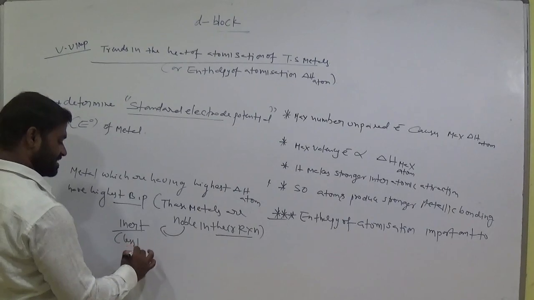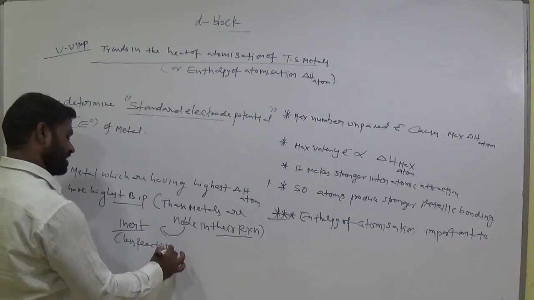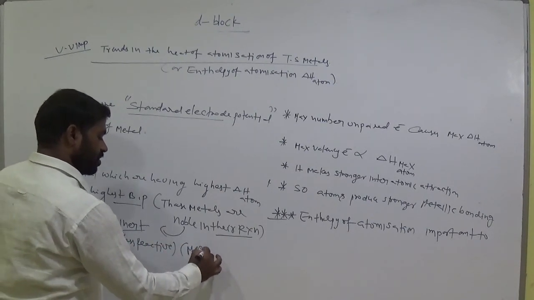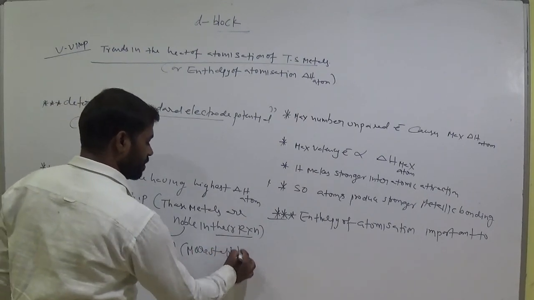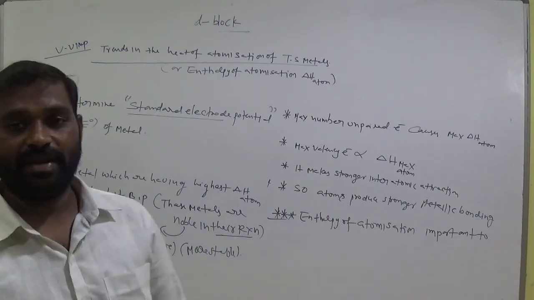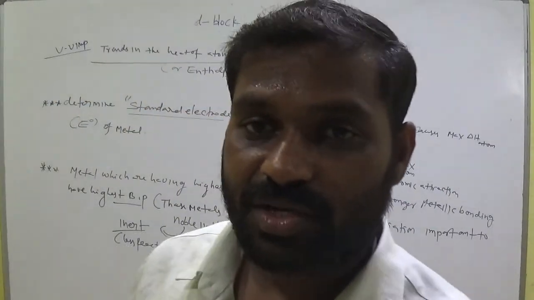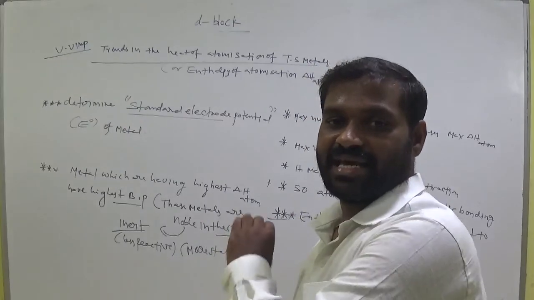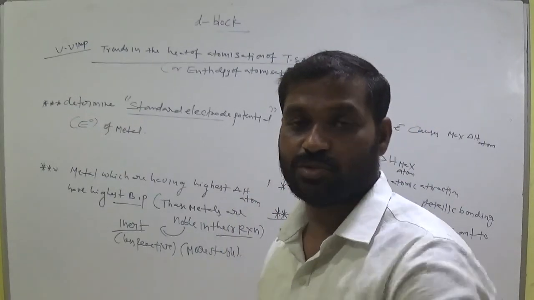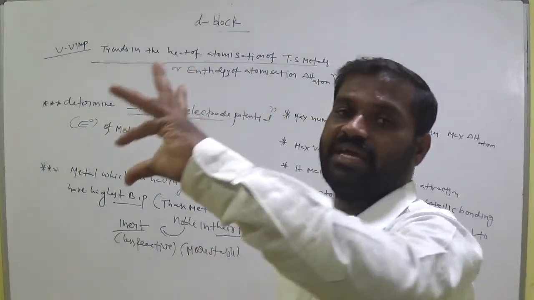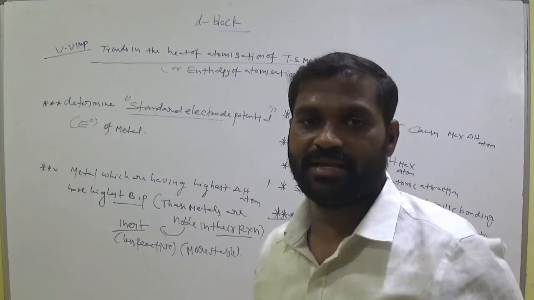Inert means less reactive and more stable. Those elements which have maximum delta H values are chemically inert in their reactions. That means less reactive, very stable, and they have high boiling points.